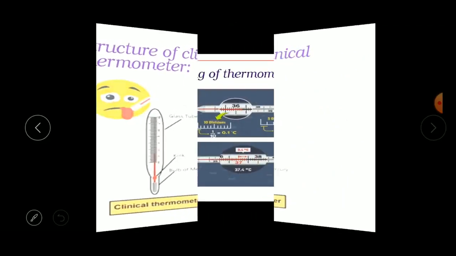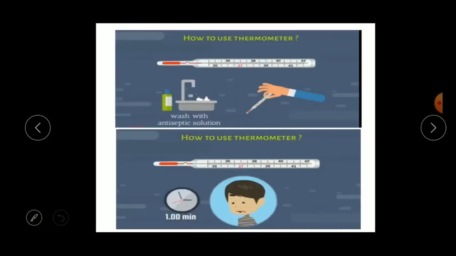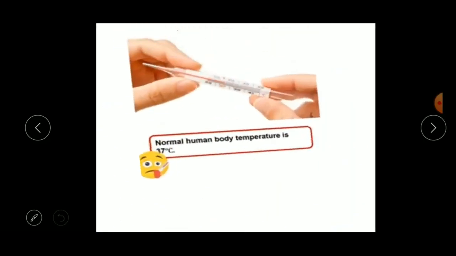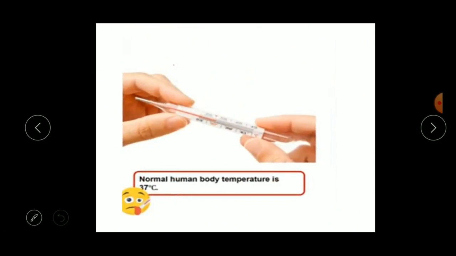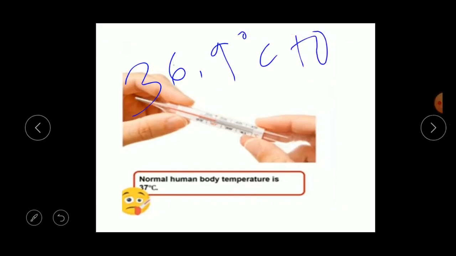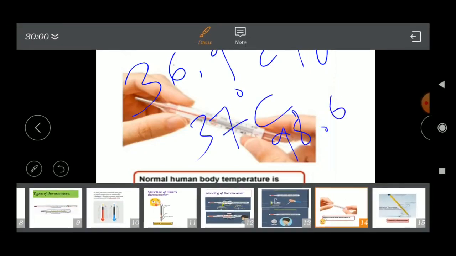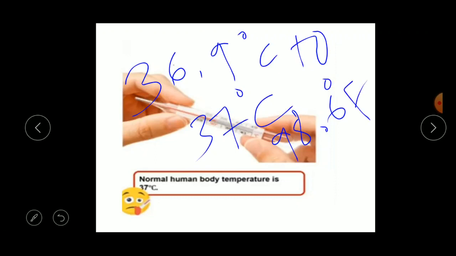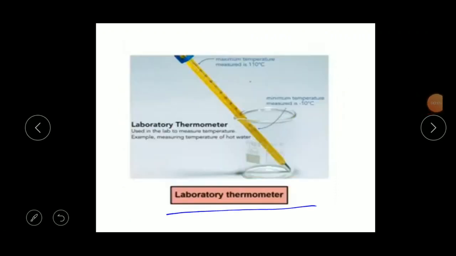Understood? And the normal body temperature of a human being is 36.9 degrees Celsius to 37 degree Celsius, or it is 98.6 Fahrenheit.